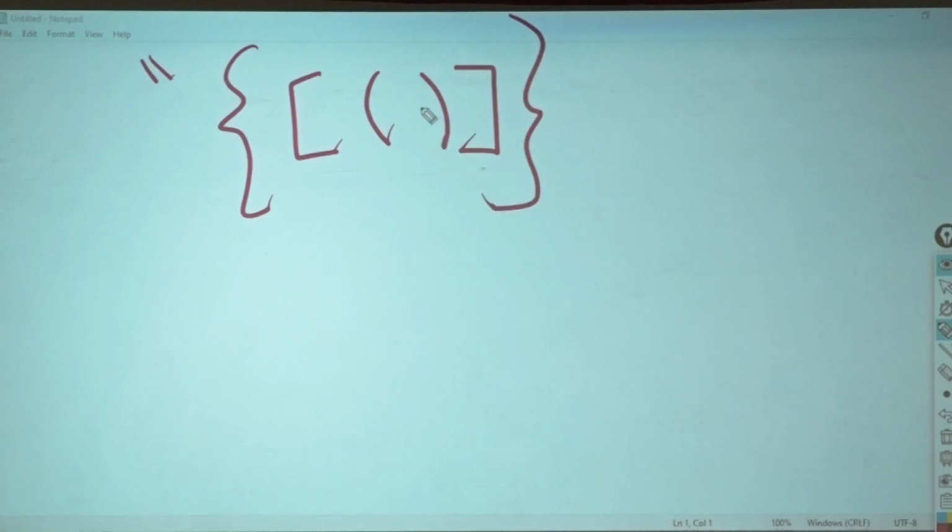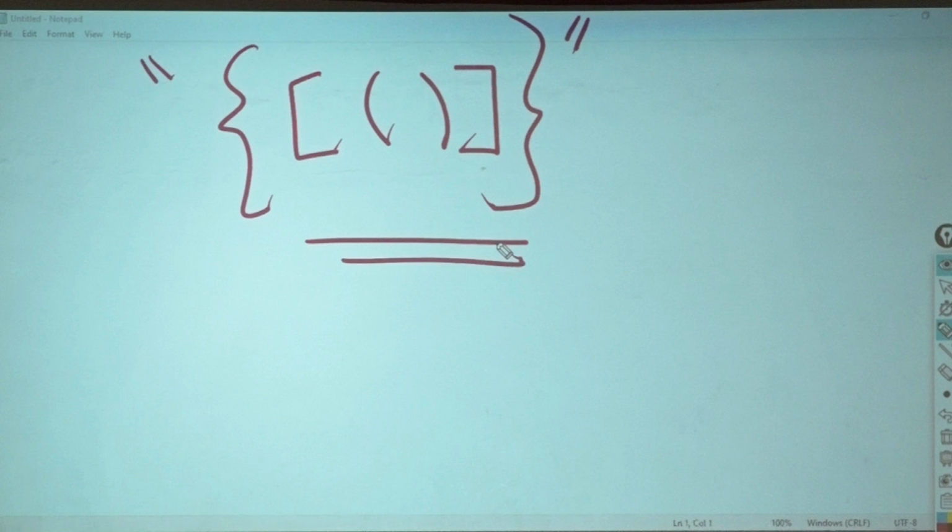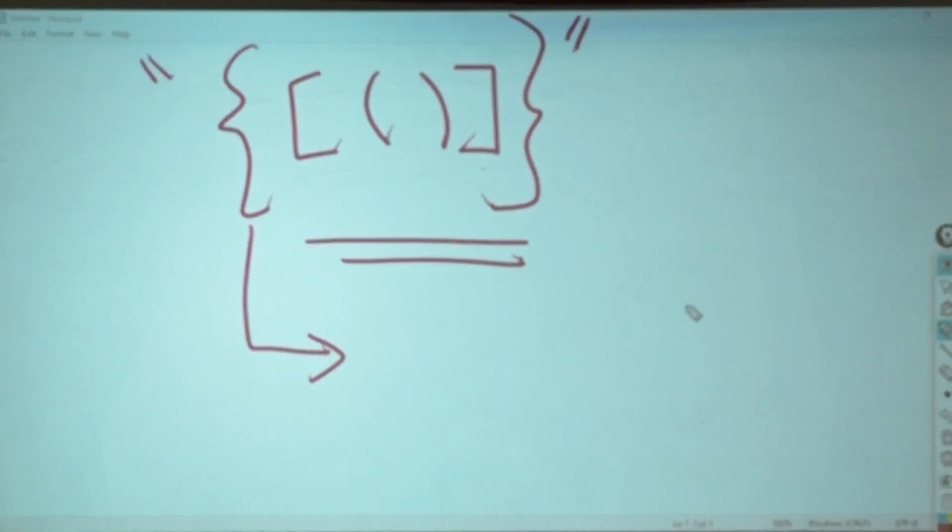So first and foremost, what will I do? Check the length of the string. If it's odd, directly I will say it is invalid. If it is even, then I will start to take it one by one and start putting it onto the stack, till the time I don't get a closing.